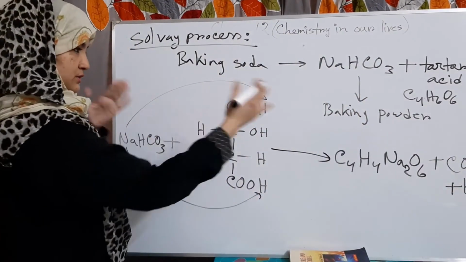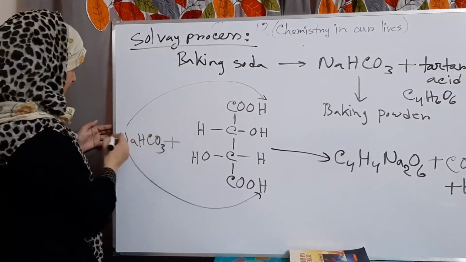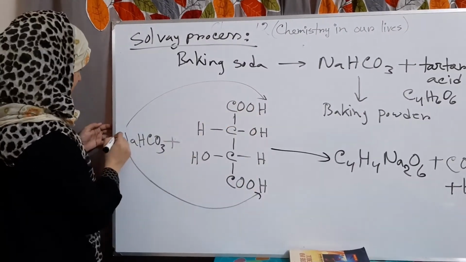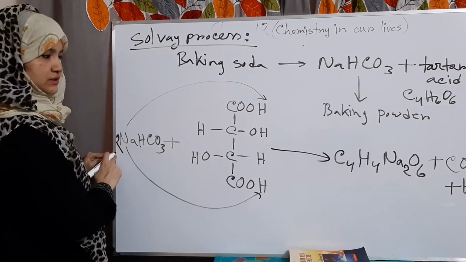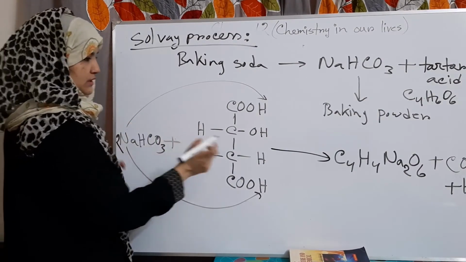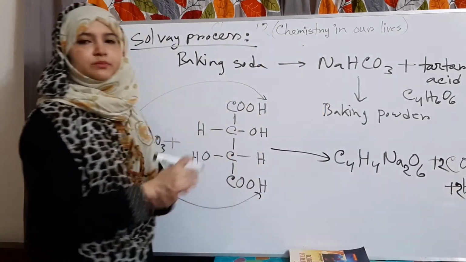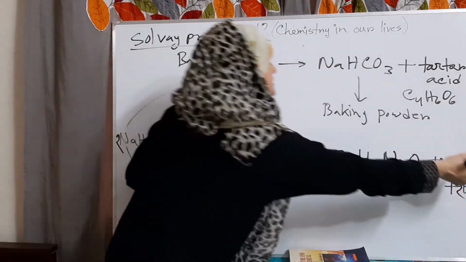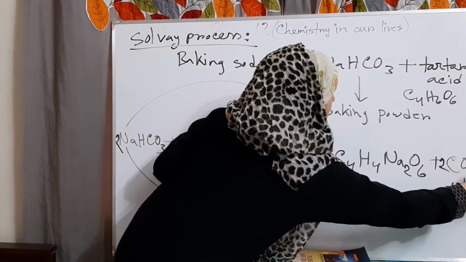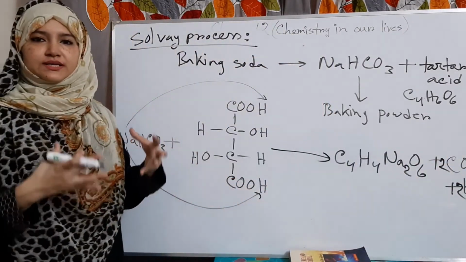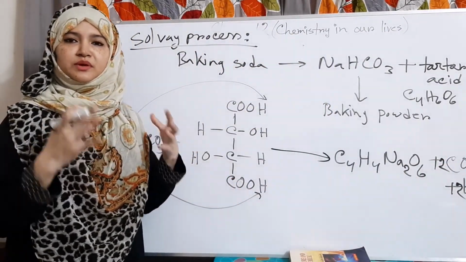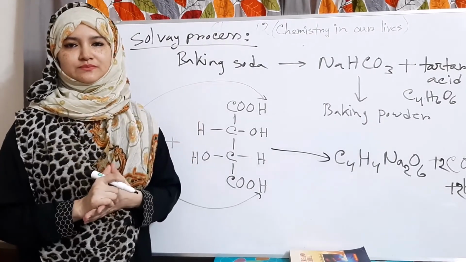Okay, and you have to balance this reaction. 2 sodium ion is needed. That's why put 2 in this formula, and 2 carbon dioxide and 2 water molecules will be produced. This carbon dioxide gas is responsible to rise the dough and make the cake fluffy and light.